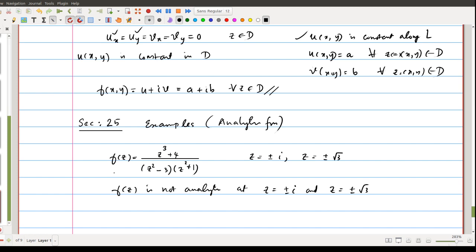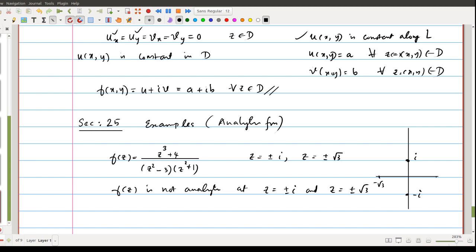At all other points, f of z is differentiable or analytic. We can consider these points in the complex plane: plus or minus i, and root 3 and minus root 3.